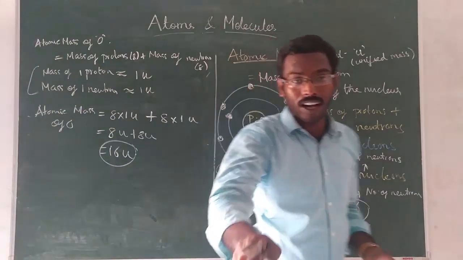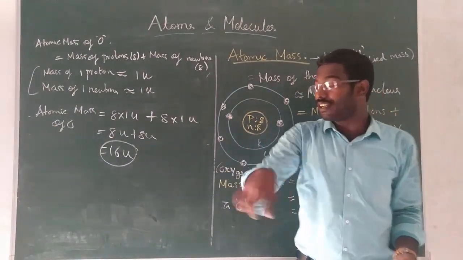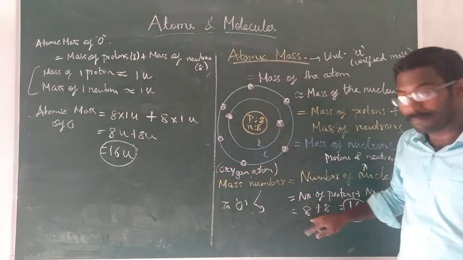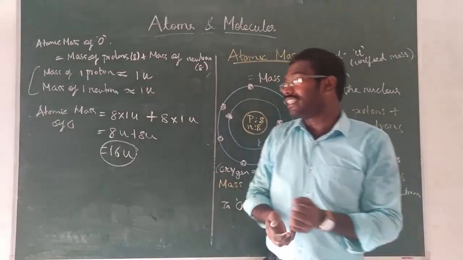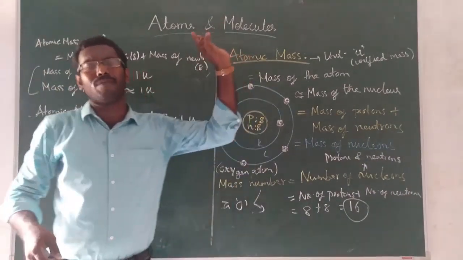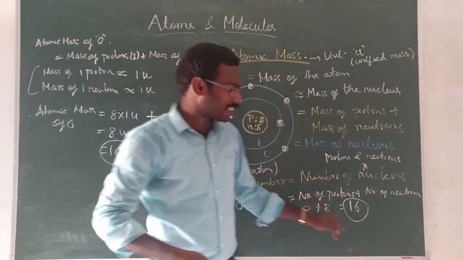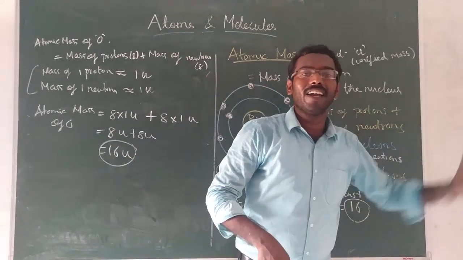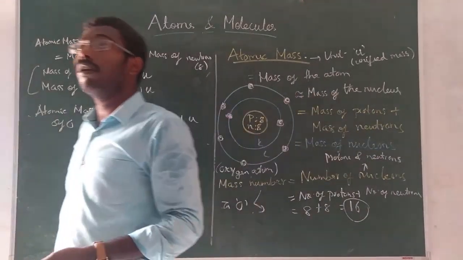Therefore, atomic mass and mass number are related to each other, but the difference is mass number is just a number, but atomic mass is a mass. In other words, if you want to find the atomic mass of any element, first you calculate the mass number. If it is 16, with that directly write the unit. The unit is U.